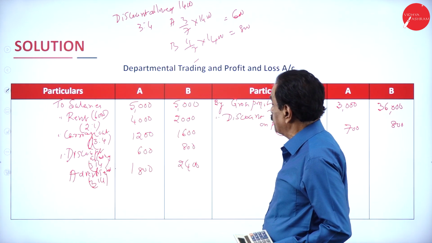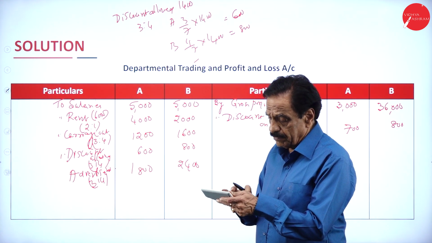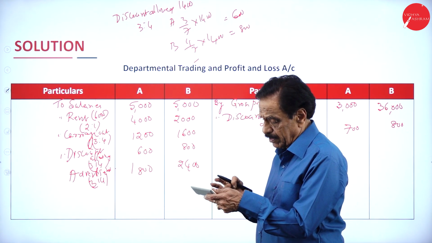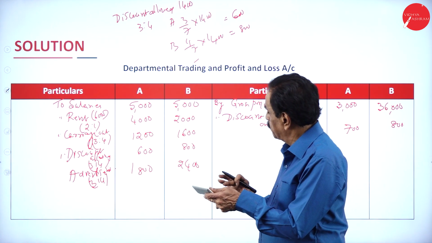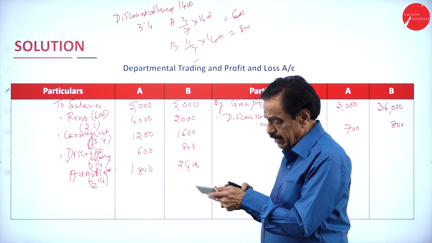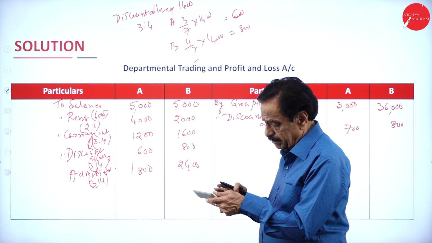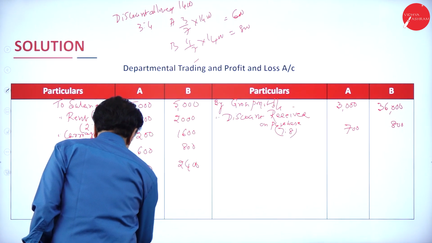If we see the A department, the debit side is more. It is 5,000 plus 4,000 plus 1,200 plus 600 plus 1,800, that is 12,600.